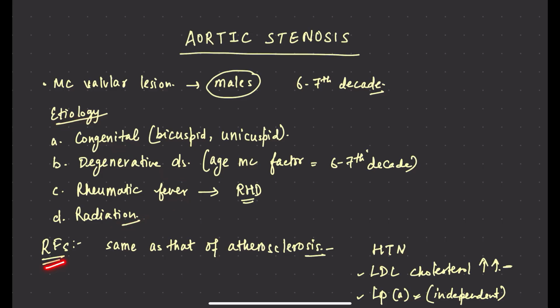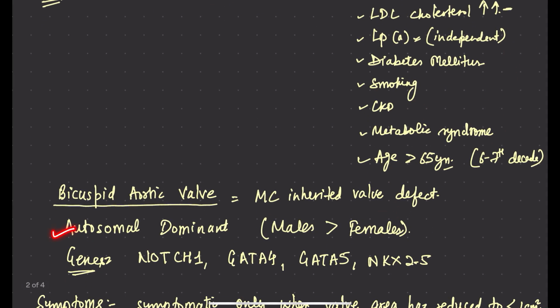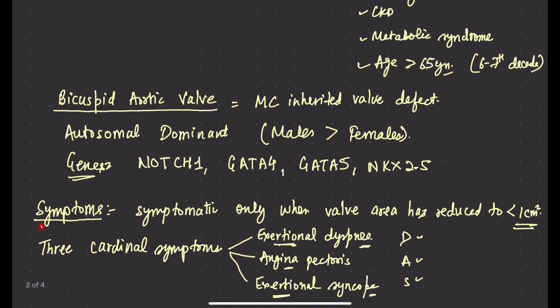What are the risk factors? Same as that of atherosclerosis, that is hypertension, LDL, lipoprotein A, diabetes, smoking, CKD, metabolic syndrome, and age. Bicuspid aortic valve is the most common inherited valve defect, autosomal dominant, and these are the genes involved: NOTCH1, GATA4. Symptoms only when valve area is less than 1 centimeter square. Cardinal symptoms are three: dyspnea, angina, and syncope, DAS.